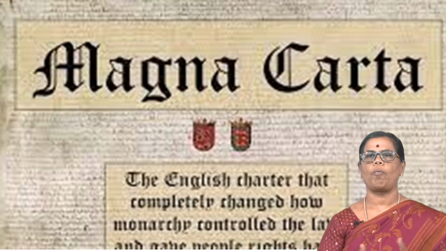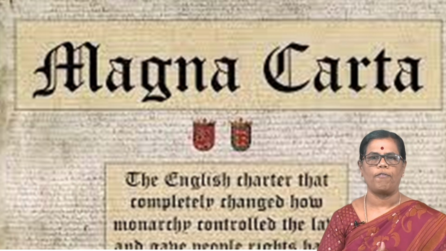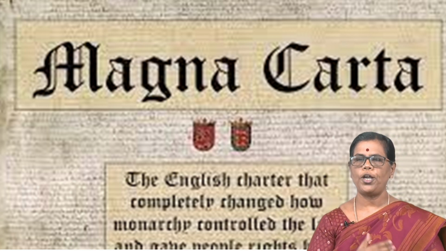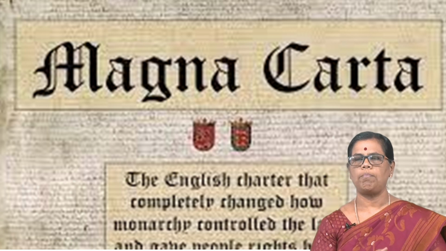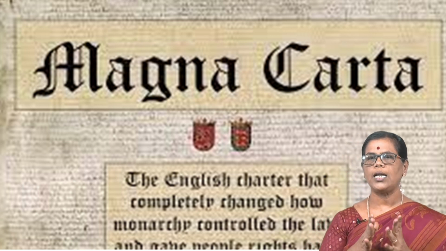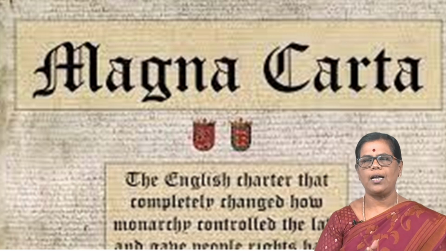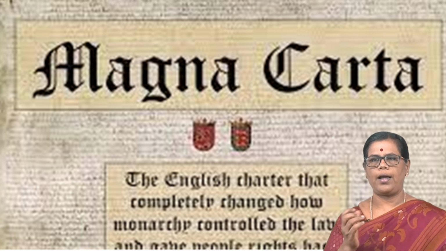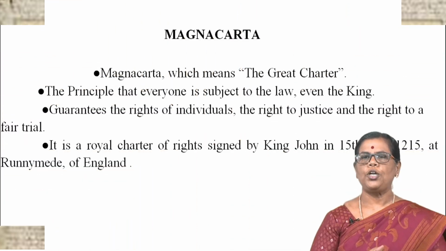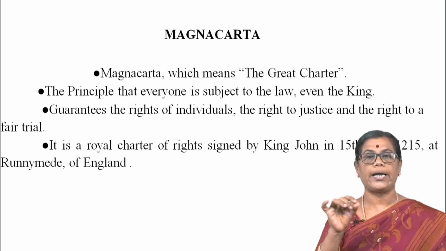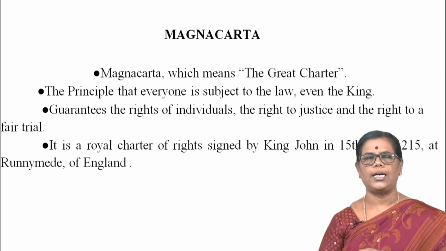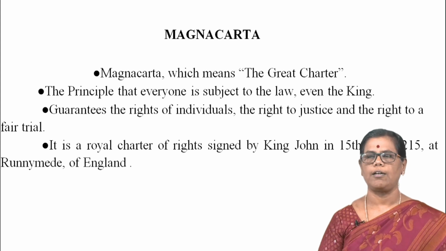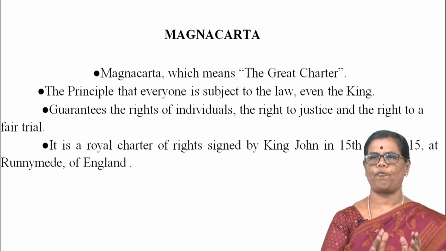So, the next document, the most famous document of all times, another historical background, is the Magna Carta. What do you mean by Magna Carta? Magna Carta means the Great Charter, the English Charter, that completely changed how monarchy controlled the law and gave people rights back. In this charter is the principle that everyone is subject to the law, even the king.